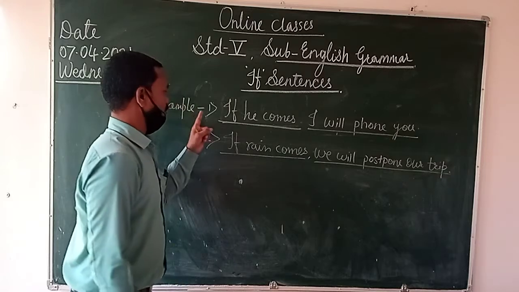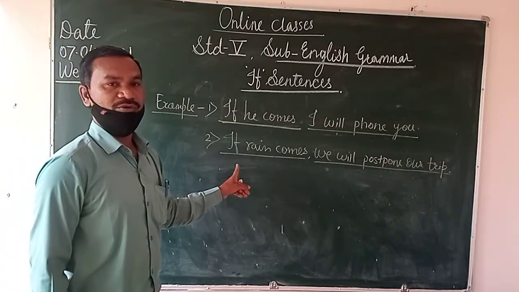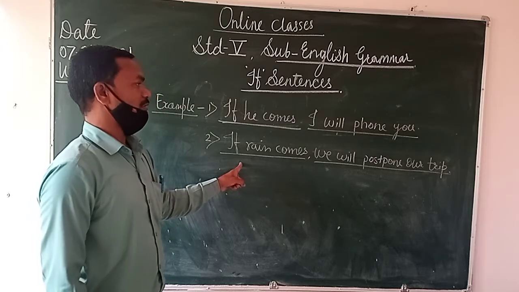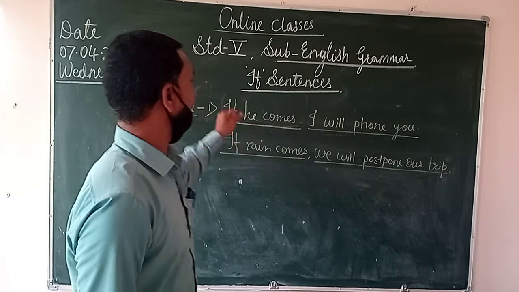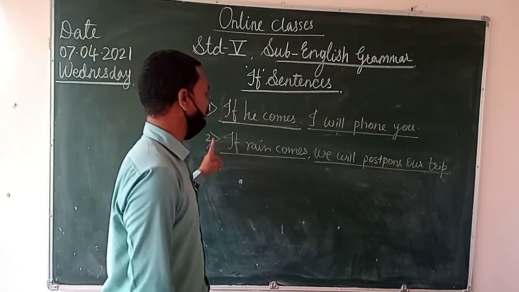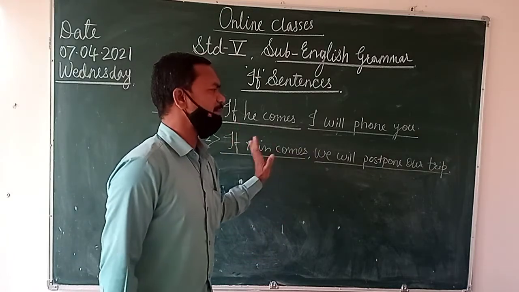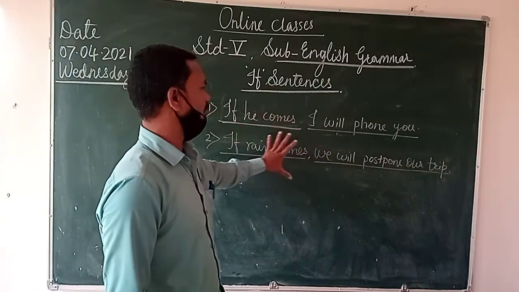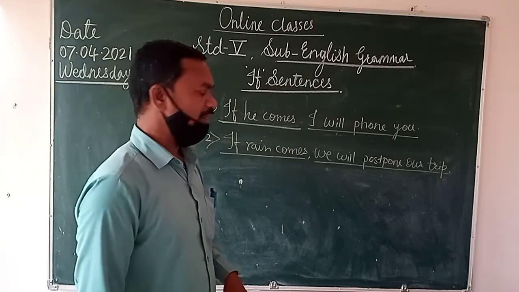So students, these are the two examples. Write them in your notebooks. I hope you understand the if sentence very well, because this is a very simple sentence, and in this lesson we discuss only the conditional sentence.